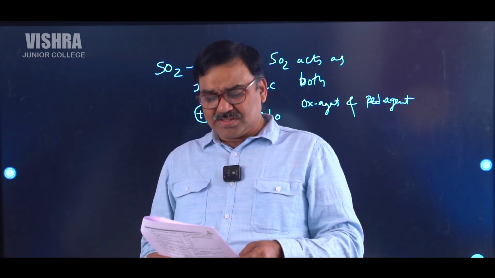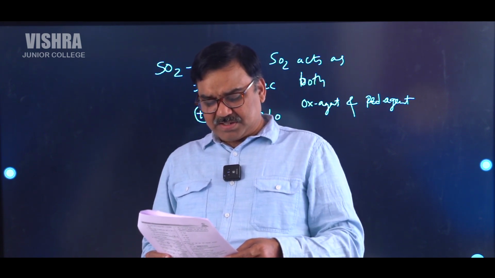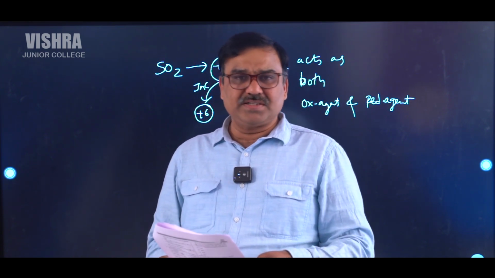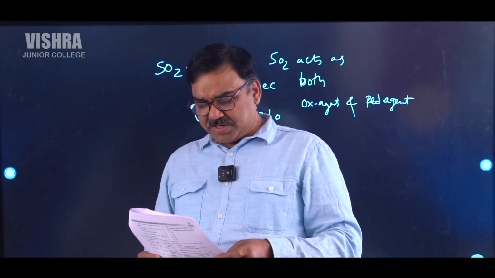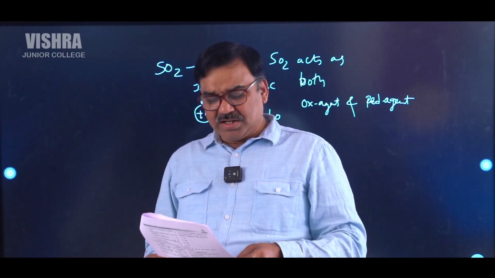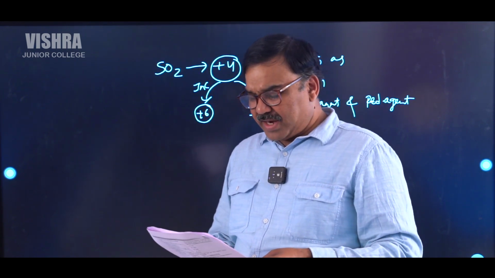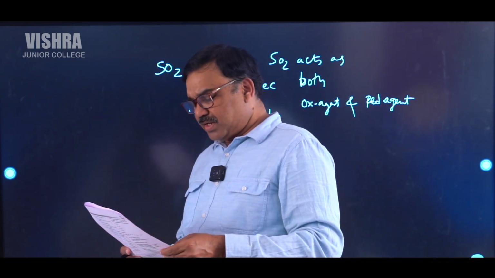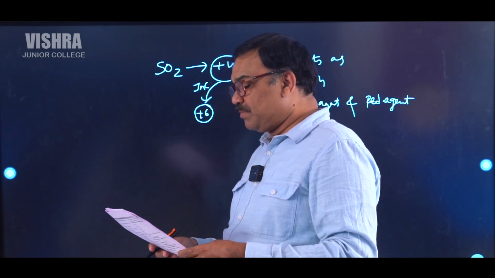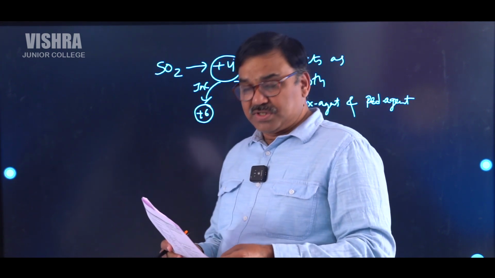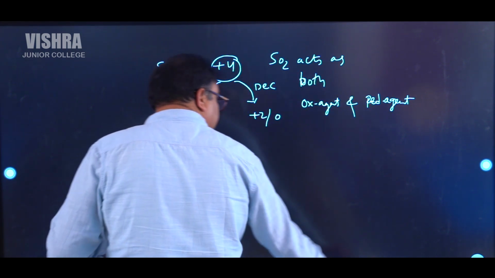Then NO2 exists as dimer, yes, and PF5 exists but NF5 does not exist, yes, and PH3 has lower proton affinity than NH3, that is also correct. So the incorrect statement will be that SO2 can act only as oxidizing agent but not as reducing agent, because it is acting as both. So that is an incorrect statement. So that will be the option for us. First option will be taken. So now let us go to the 8th question.